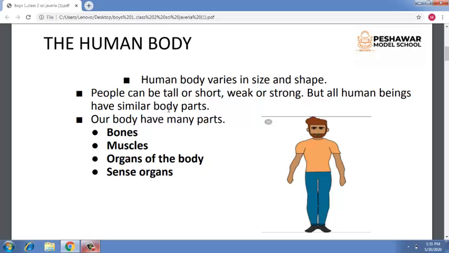Our body parts are similar, but you can see in this picture of an adult man that his shape and size are different from ours. Here we are going to discuss some body parts of the human being. Number 1 is bones, number 2 muscles, number 3 organs of the body, and the last one is sense organs.